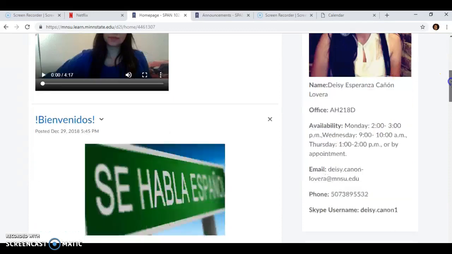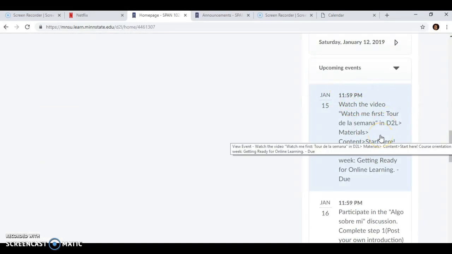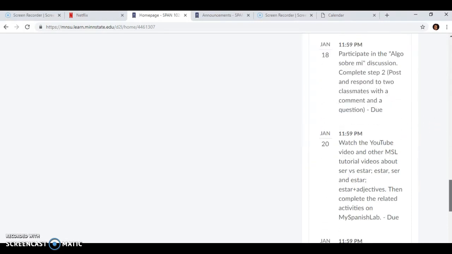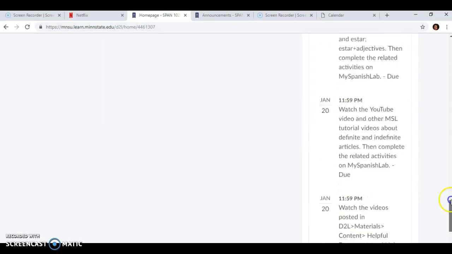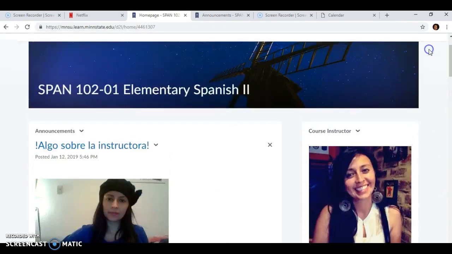Here in calendar, you will see the upcoming events, all the activities that you have to complete for this week and the due dates. You will see the calendar in this way every single week with the activities that you will have to complete.